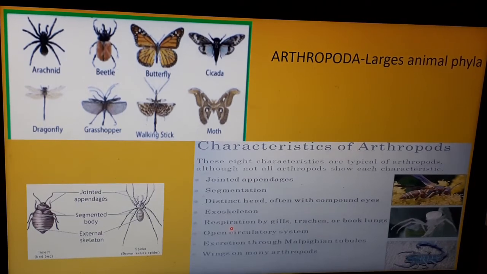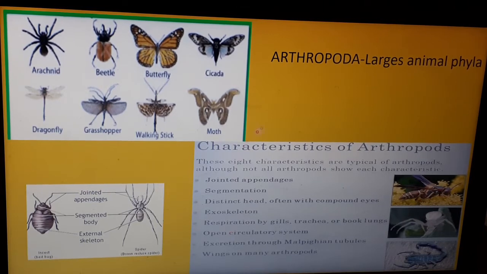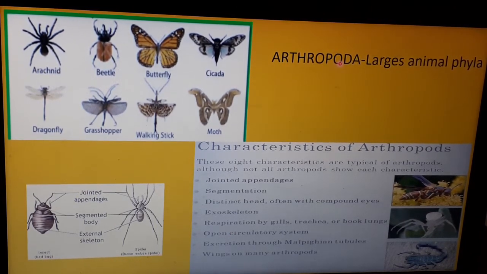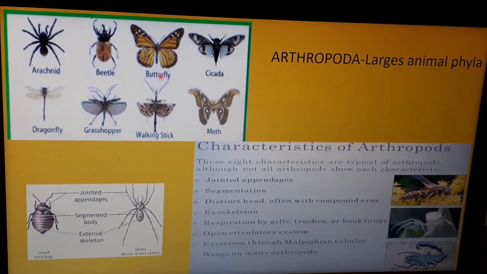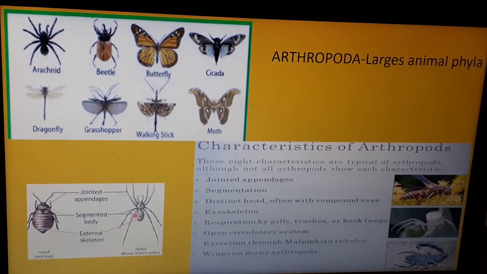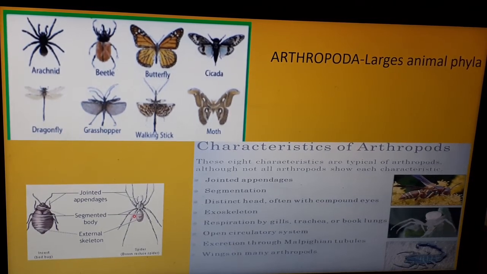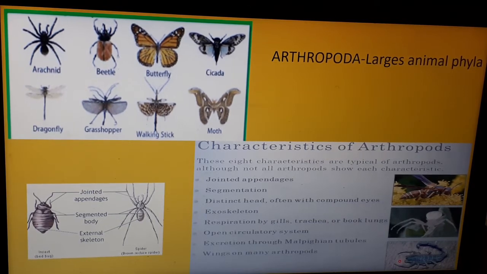Maybe the pest. Okay, all these belong to phylum Arthropoda. Coming to the name, arthro means jointed, poda means legs or appendages. All these animals are characterized by their unique jointed legs. If you see here, children, the spiders, the beetles, the bugs all have jointed feet. So the common characteristic feature of all the arthropods is what? Having jointed feet. So the crabs, the lobsters, they all belong to this particular phyla.